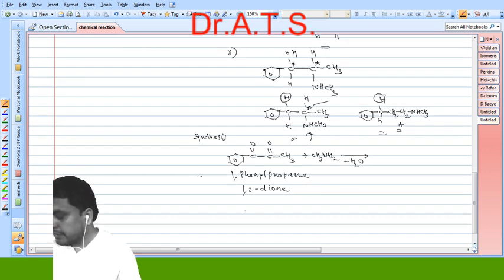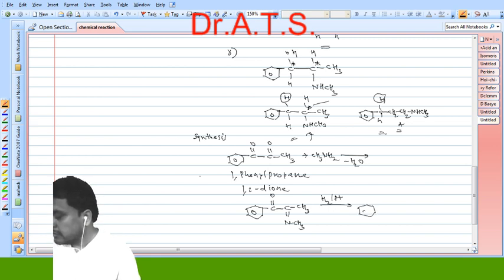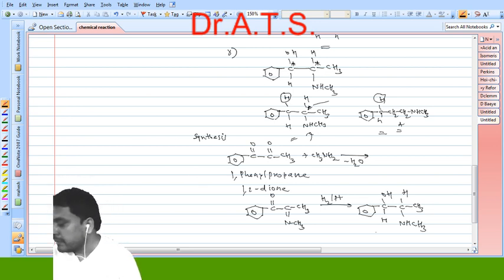So it gets converted into this type of intermediate, that is C double bond O, then C double bond N, CH3 and your CH3 here. So this on reduction in presence of hydrogen gas over platinum is going to convert into a racemic mixture of ephedrine. So C double bond O is converted into CHOH, then this H is added over the already present CH3 group, and the double bond N is converted into NHCH3. So in this way ephedrine can be obtained. This is the racemic mixture of ephedrine, so we need to separate it.